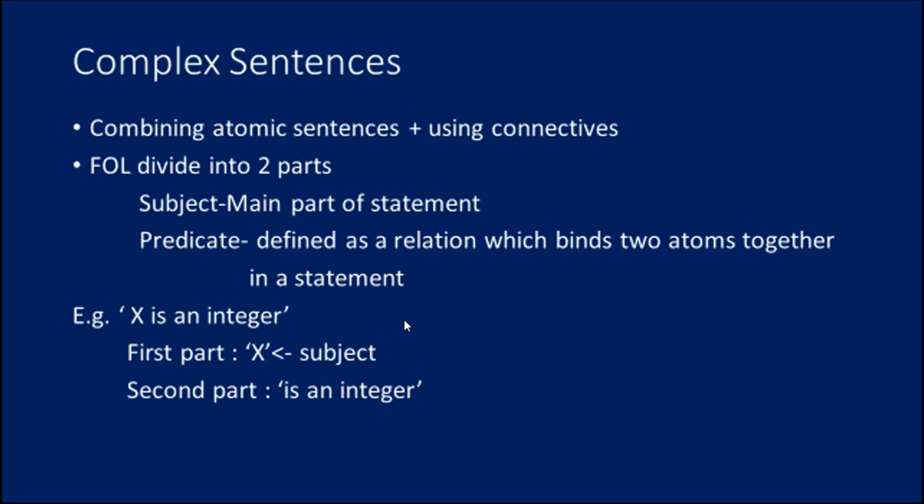So it consists of atomic sentences and complex sentences, how to solve the atomic and how to divide atomic and complex sentences. If the names are both there, the common things are taken out of the brackets and the different ones are kept inside the brackets, represented inside with commas. Whereas a complex sentence, you can divide into two parts: subject and predicate. The first part will be the subject and the second part taken as the predicate.